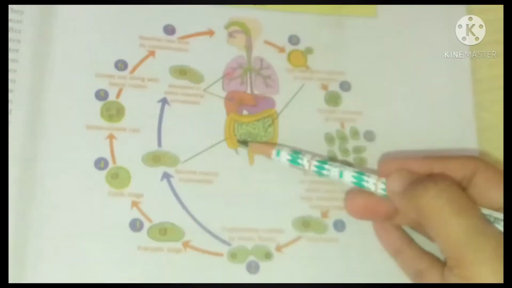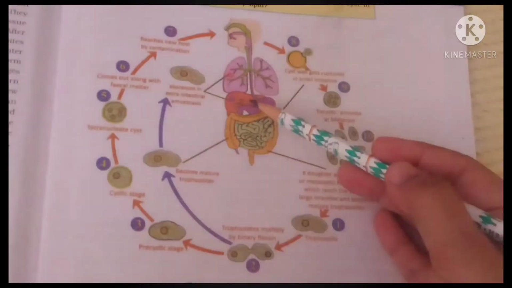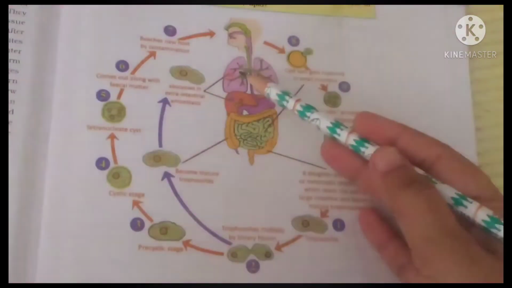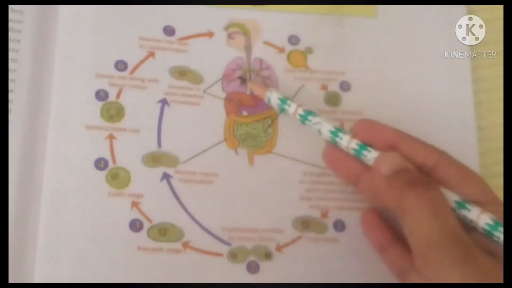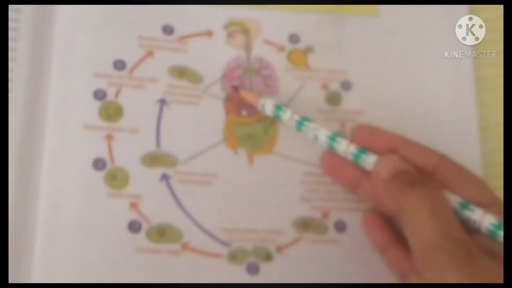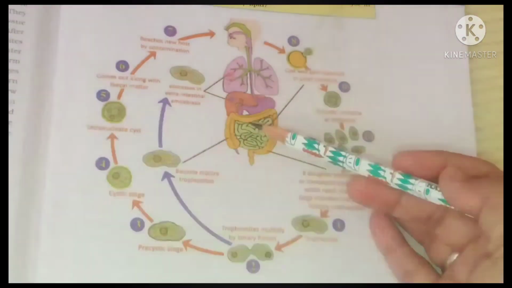It means it will enter different body organs like liver, lungs, etc. That is called extra-intestinal amoebiasis, and it causes diseases in the lungs and liver also.